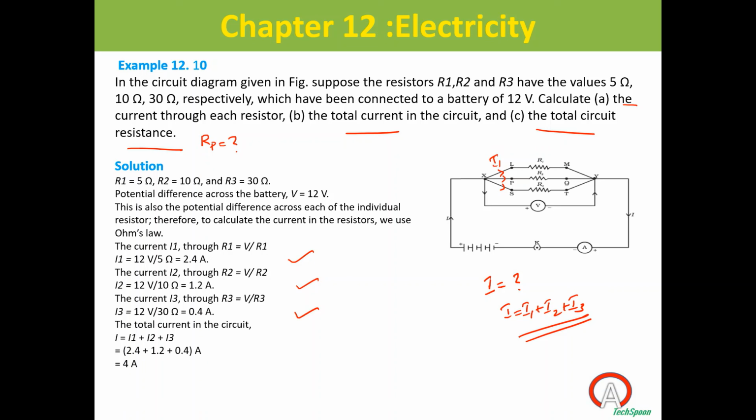Abhijit, what is the equation to find out the equivalent resistance? Sir, 1 by RP is equal to 1 by R1 plus 1 by R2 plus 1 by R3. Okay. So what is the answer you got? Equivalent resistance 3 ohm.